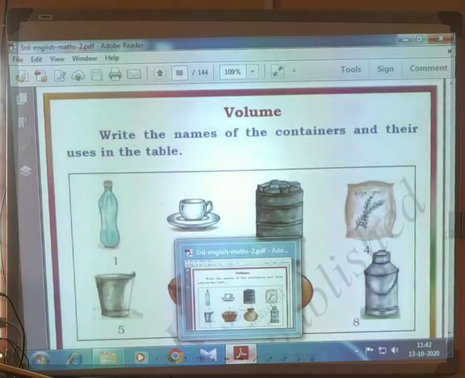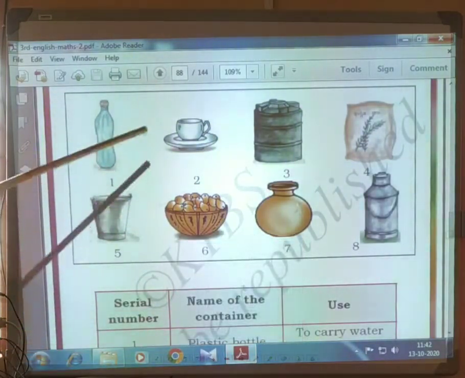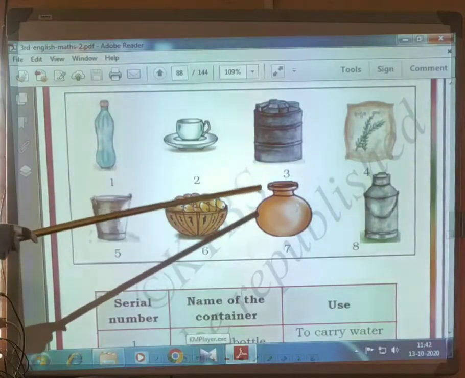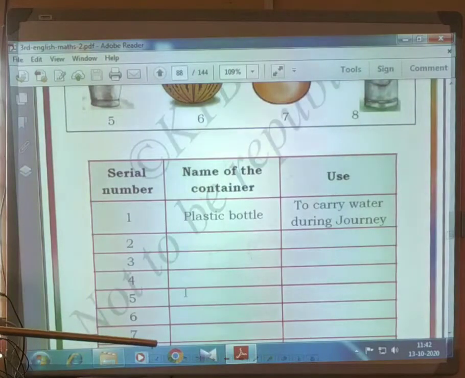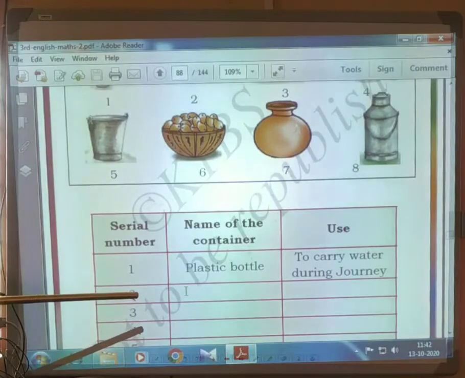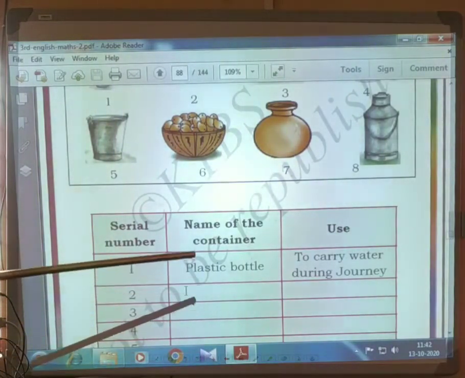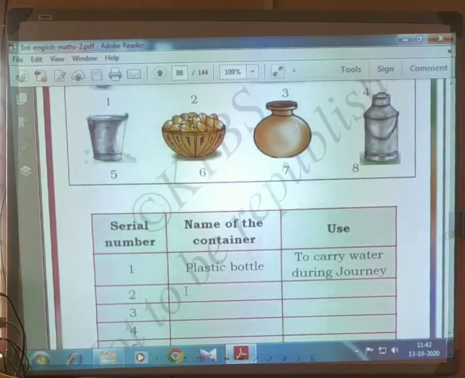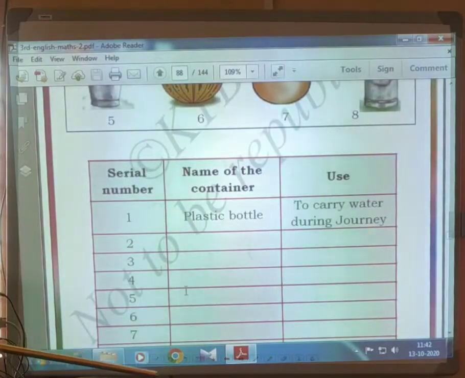The next is volume. Write the names of the containers and their uses in the table. Okay. This is a bottle. This is a cup. This is a water tank. Tumblers. Bucket. Name of the container is plastic bottle. For what purpose will we use a plastic bottle? To carry water during a journey. And this bucket we will use to bathe, to put some water.